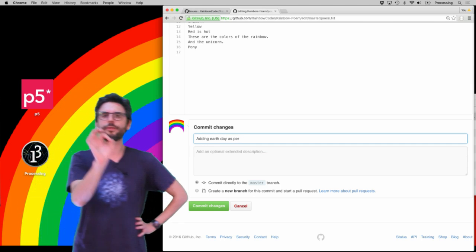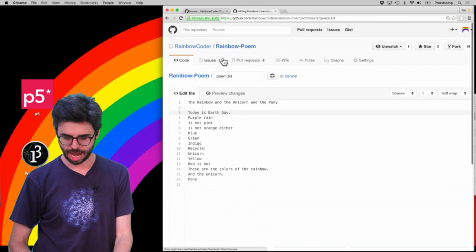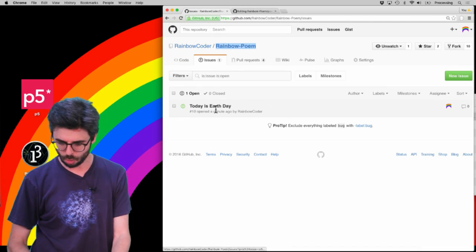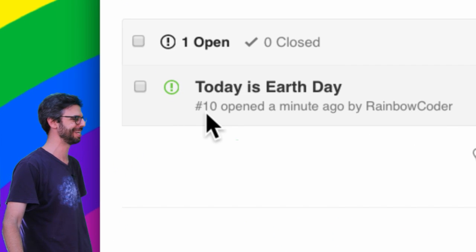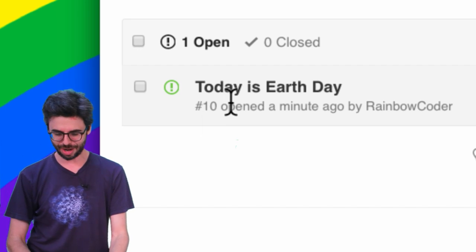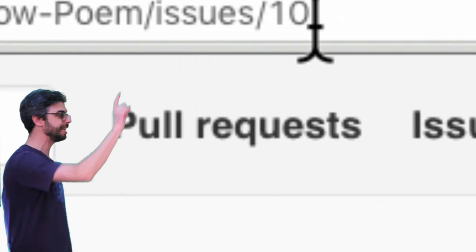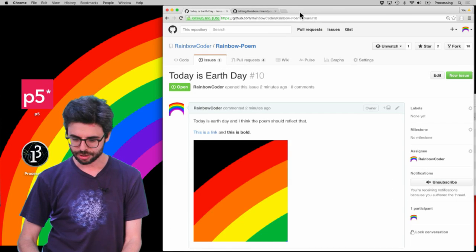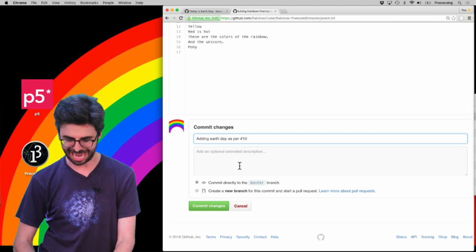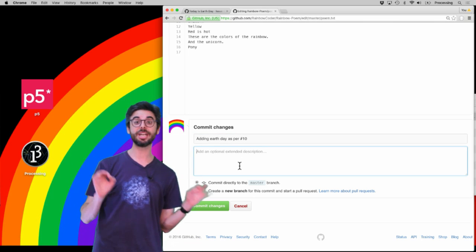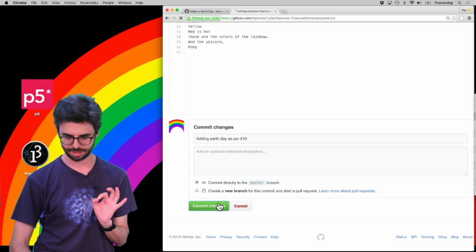Now, how do I refer to a particular issue? All issues have an ID number, and I'm going to go back to this tab and see what this issue's ID number is. It's actually number 10, which is surprising to me. I would have thought it would have started with number 1, but that's fine, and we can be sure about that if I click on that link. You can see up here in the URL, it's issues/10, that's important too. So I can actually just say in my change, as per number 10. So I am now making a commit relevant to that particular issue. I'm going to now click commit.